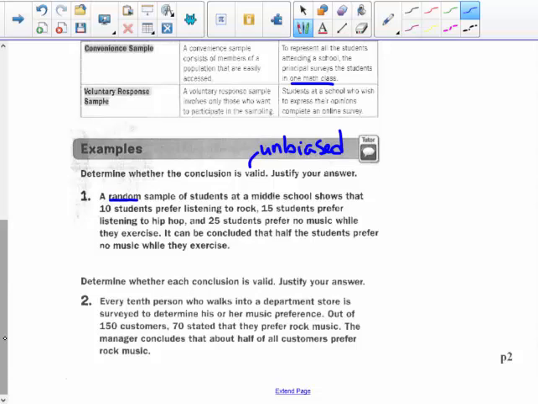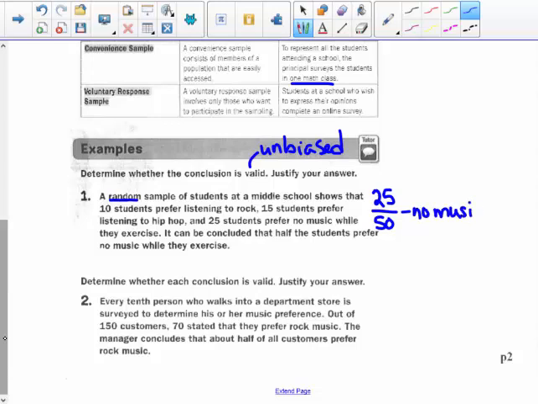A random, keyword there, a random sample of students at a middle school shows that 10 students prefer listening to rock, 15 students prefer listening to hip hop, and 25 students prefer no music while they exercise. It can be concluded that half of the students prefer no music while they exercise. Well, first of all, 10, 15, 20, 25 out of 50, 25 in this little survey said, I don't like to listen to music. So they said no music, right?